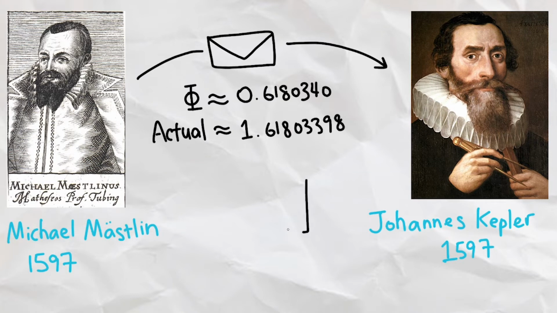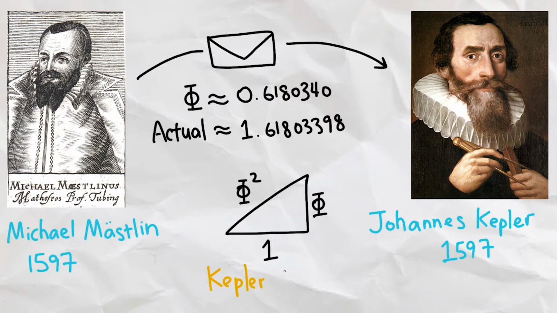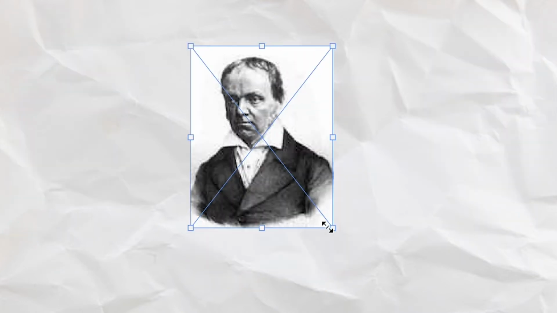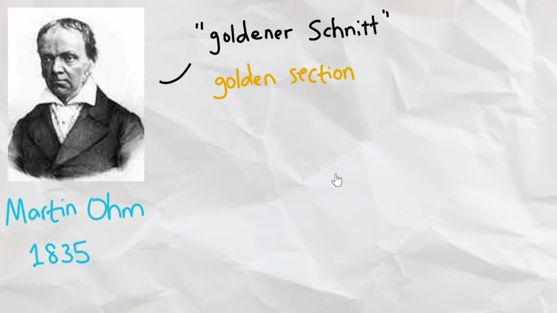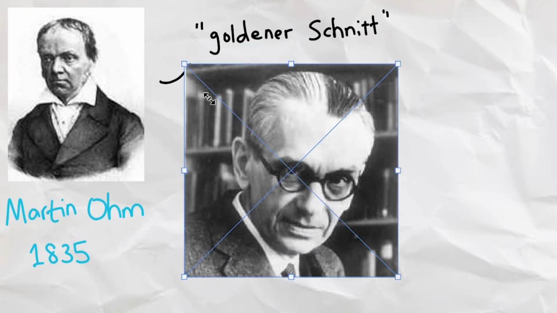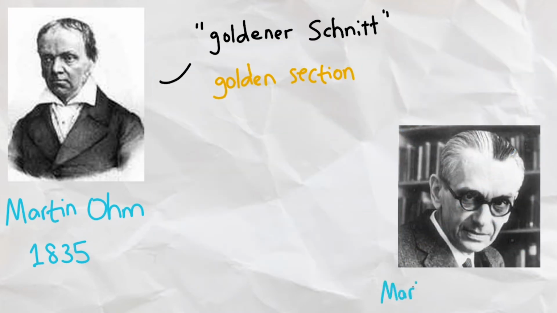Kepler then used this knowledge in the same year to describe Kepler triangles, which are triangles with side lengths that follow a geometric sequence, with the common ratio being phi. Finally, the term golden ratio was coined by Martin Ohm in 1835 as Goldene Schnitt, translated to golden section. Then, the golden ratio was represented by the Greek letter phi in 1910 by Mark Barr.